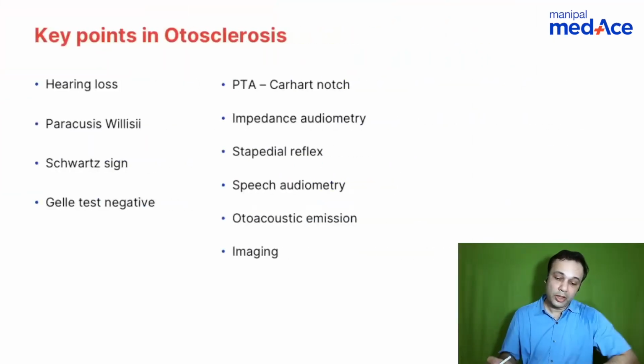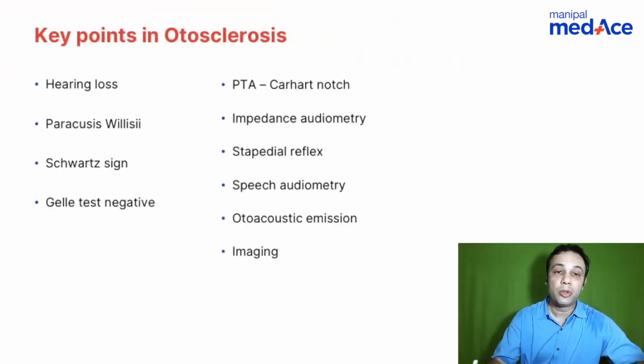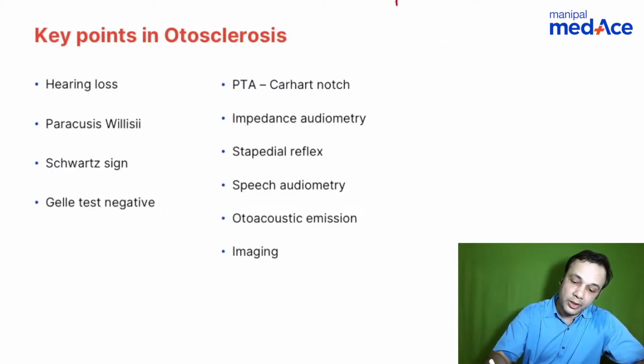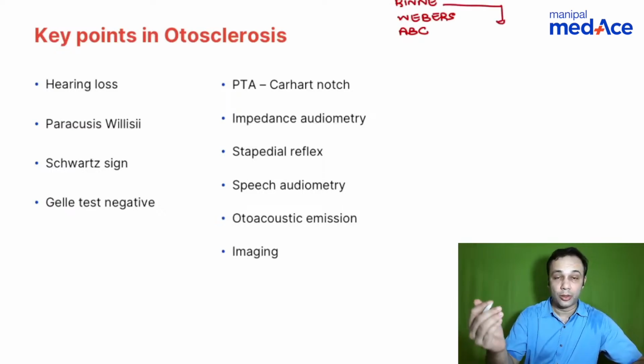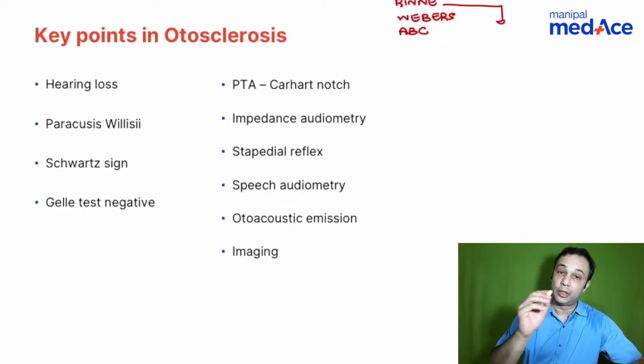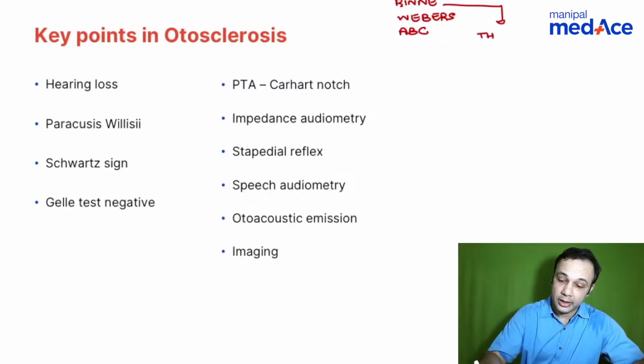Before going into key points of otosclerosis, let's discuss a little bit about tuning fork tests. We know that there are three important tuning fork tests, that is Rinne's, Weber's, and absolute bone conduction. A few key points about these three tests. When you talk about Rinne's test, there are two important methods here. You have the threshold comparison method, and the other important method is the loudness comparison method.